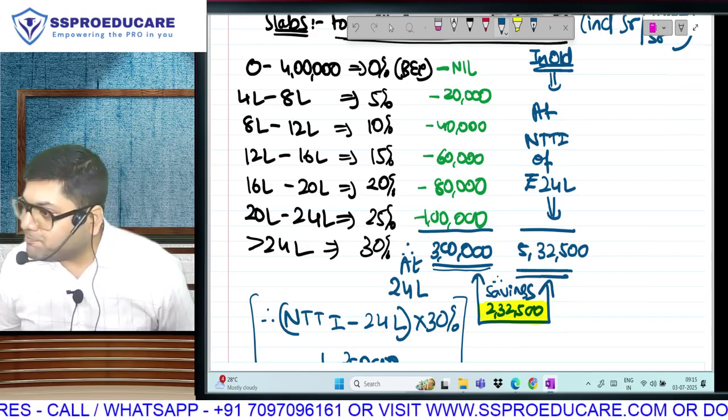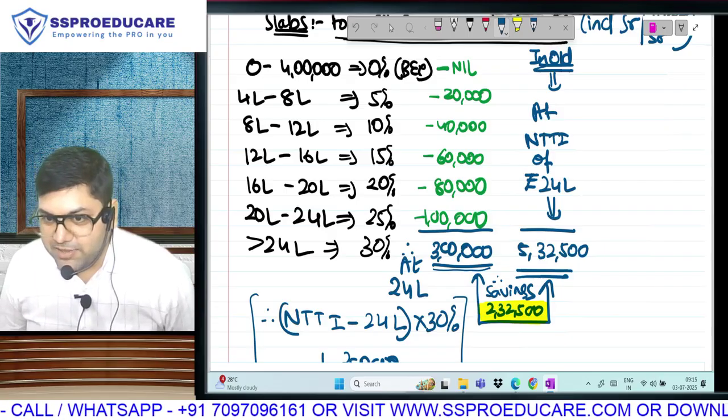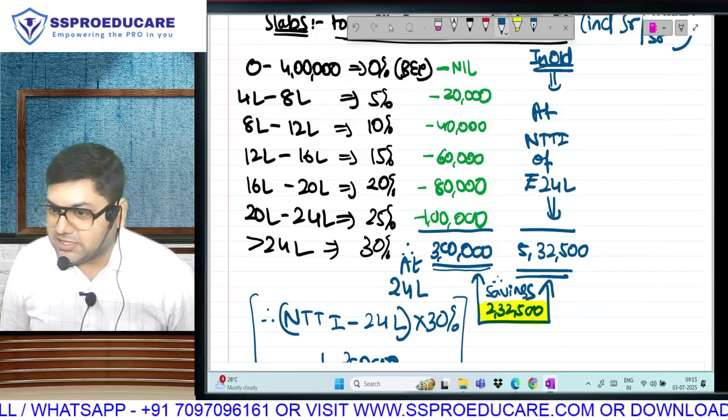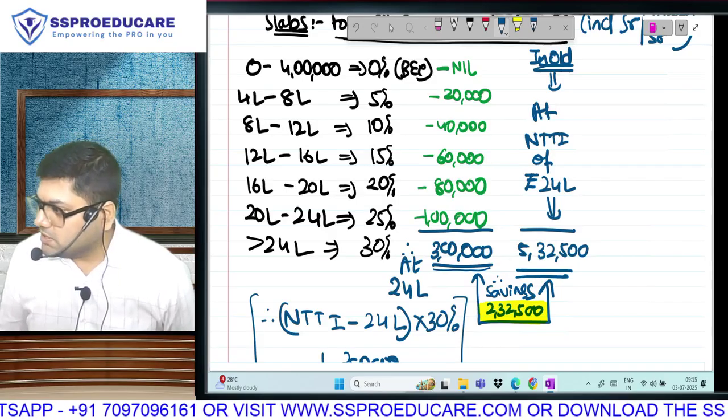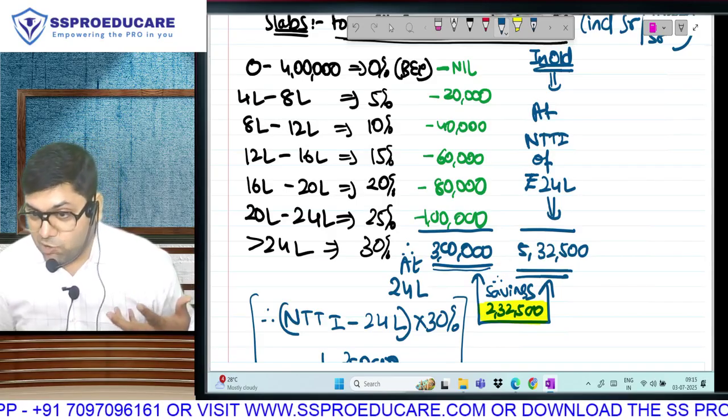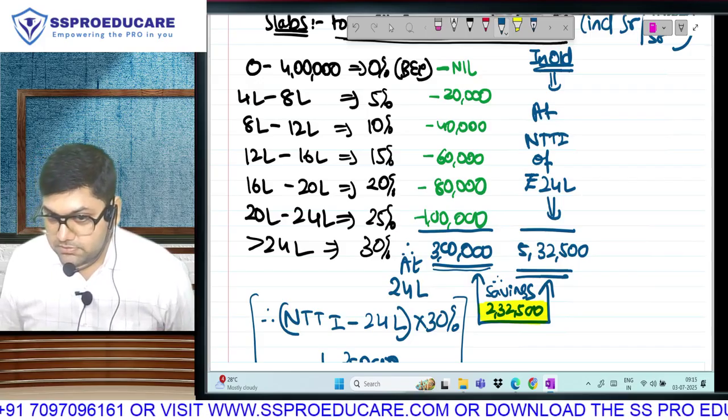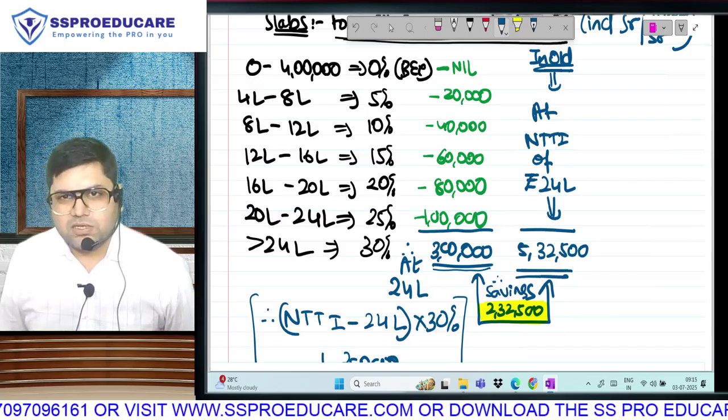If I am a salaried employee, I will be taking the HRA benefit. I will be taking the leave travel allowance benefit. Those benefits may come to about 6-7 lakh rupees; it depends on how much I am eligible for. All you have to do is a little maths.